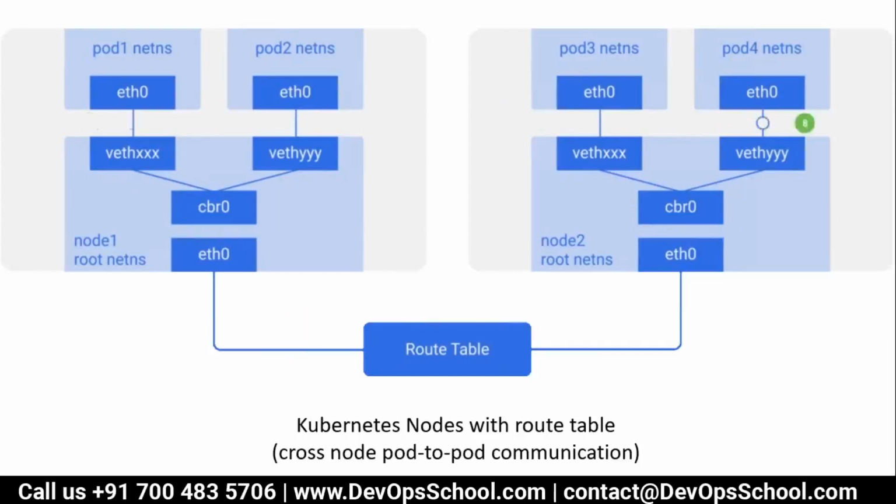Yes, Rajesh. Okay, by the way, let me tell you, this is the simplest model which I explained to you. There are more than 30 models available, and AWS has its own model, Azure has its own model, GCP has its own model, vSphere has its own model, Alibaba has its own model of networking for Kubernetes. And again, I showed you so many models in the initial slides. So many models are there, guys. This is one of the simplest models just to understand that networking.